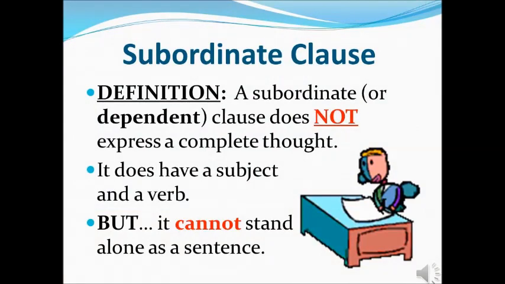And a subordinate class is also called a dependent class, because as we already learned, a subordinate class needs the help of a main class, like the phrase. But the subordinate class will have a separate subject and verb, predicate, right? A subordinate class does not express a complete thought. It does have a subject and a verb, but it cannot stand alone as a sentence.